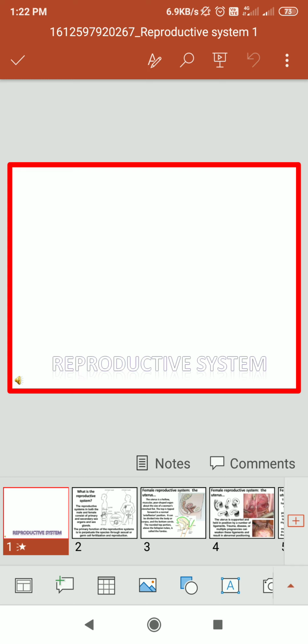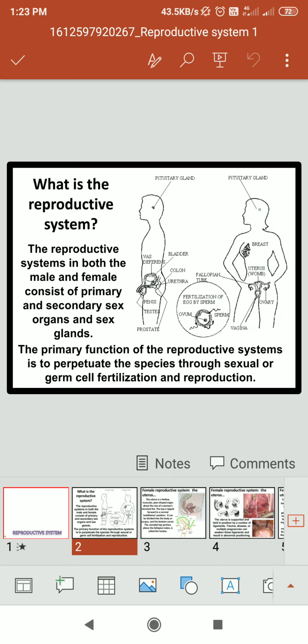Basically, the reproductive system is important in human beings, and it is related to the male and the female. So now we have to see what the reproductive system is. The reproductive system, in both the male and female, consists of primary and secondary sex organs and sex glands.